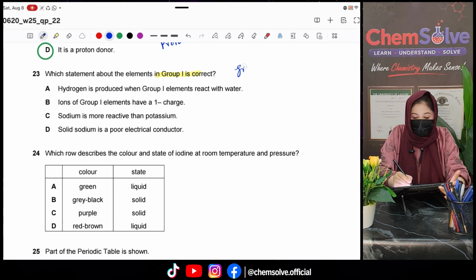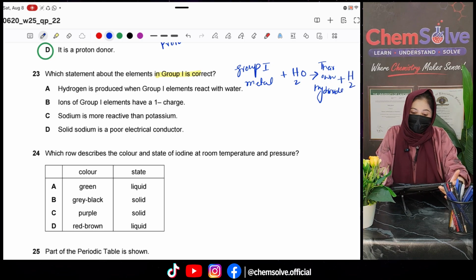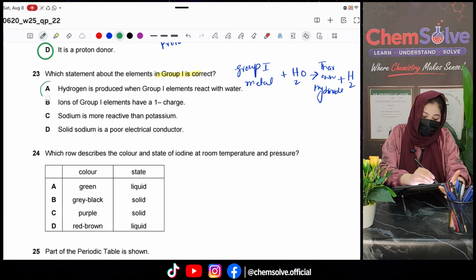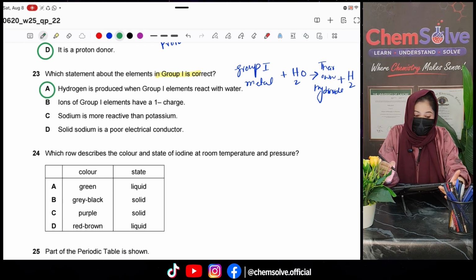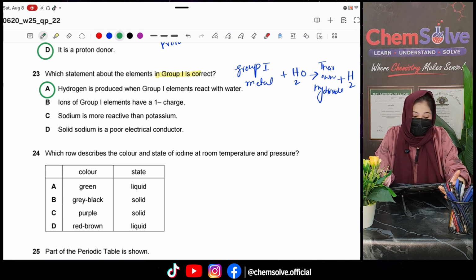All the group 1 metals, when they react with water, produce their own hydroxide plus hydrogen gas. So of course this is a correct statement. Let's tick this, but let's look at the other options as well, so you know better why this one is the correct one.